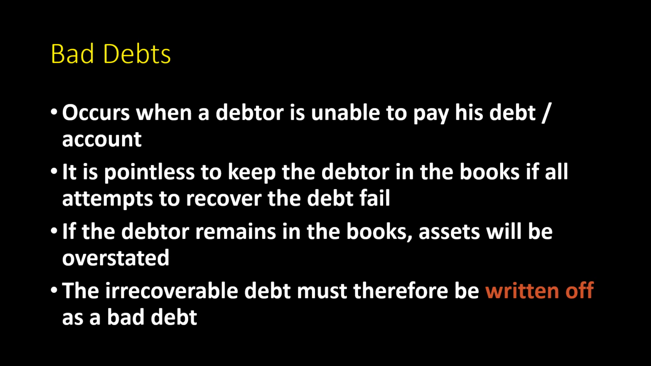If we keep his account open in our debtor's ledger and his account is overdue by 6 months, we are overstating our records because he hasn't come in to pay. There's no chance that he's going to pay in the next 6 months. So we then have to remove his account from our debtor's ledger. And that's what we call writing off an account.